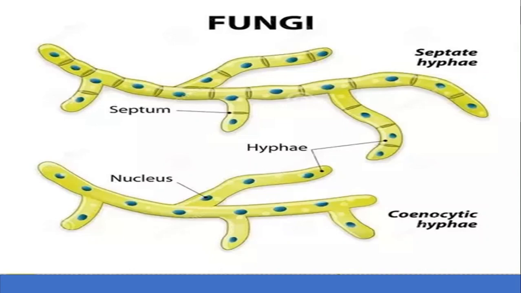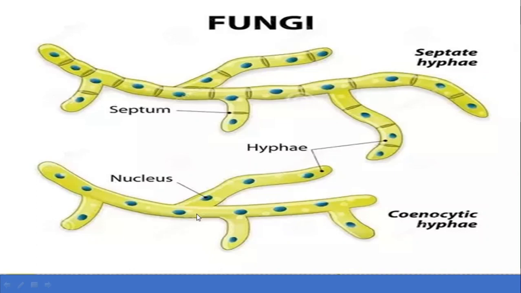In the first case, in between the nuclei, this is one nucleus, this is another nucleus, in between these there is a cross wall or septa. This type of hypha is called septate hypha. This partition wall or cross wall is called septum.